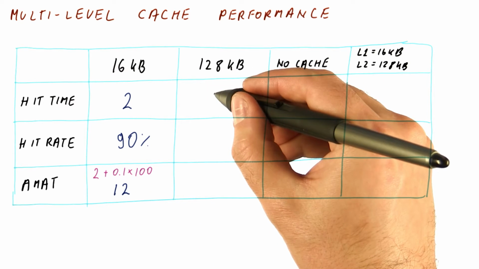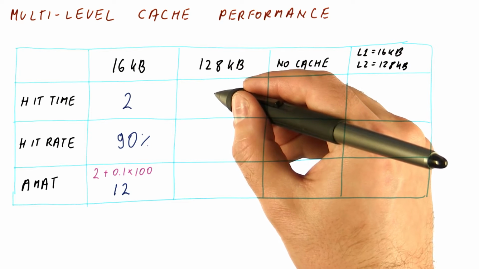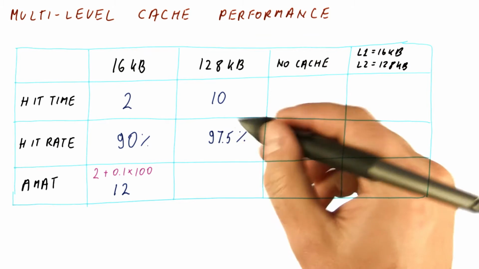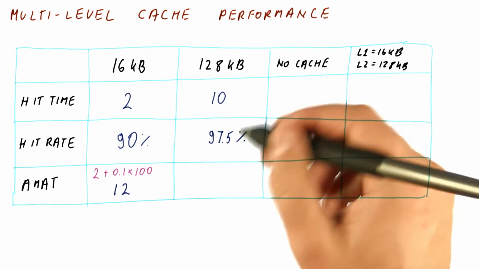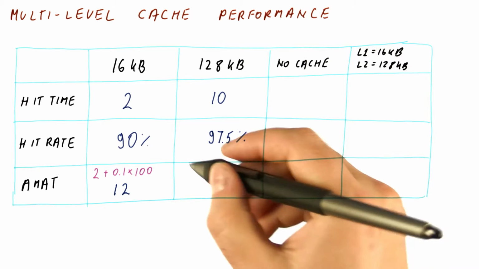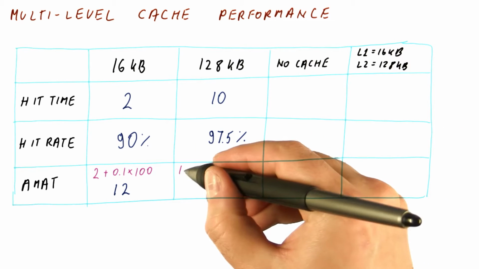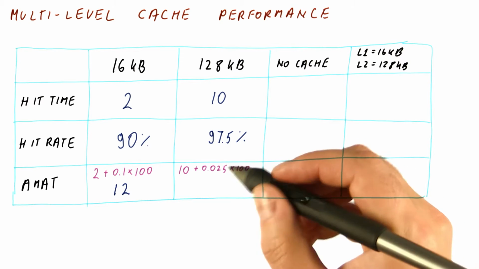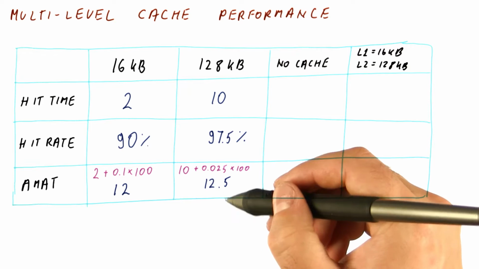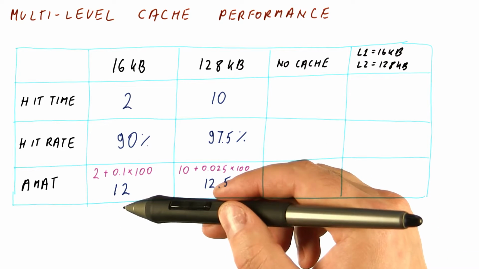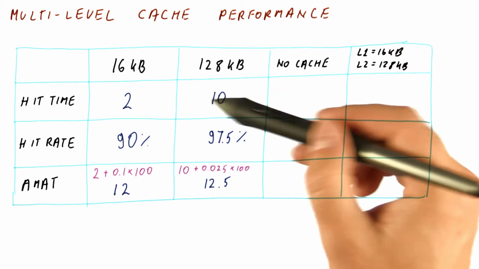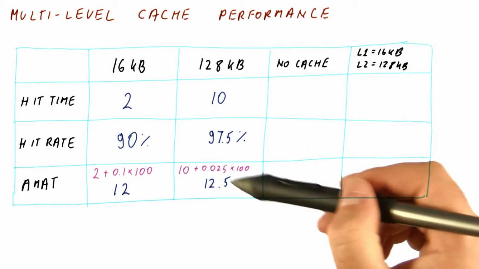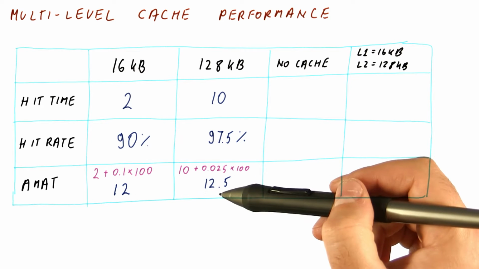Now let's look at a larger cache. This cache might have a hit time of 10 cycles, but a hit rate of maybe 97.5%. This is a bit high for such a cache, but let's say it is. The AMAT, when this is used alone, would be 10 plus the miss rate times the miss penalty, and we end up with 12.5, which is a little bit worse than with a smaller cache. So having a larger cache alone increases the hit time, improves the hit rate, so it may or may not improve the AMAT, but either way the AMAT is not going to improve a lot.